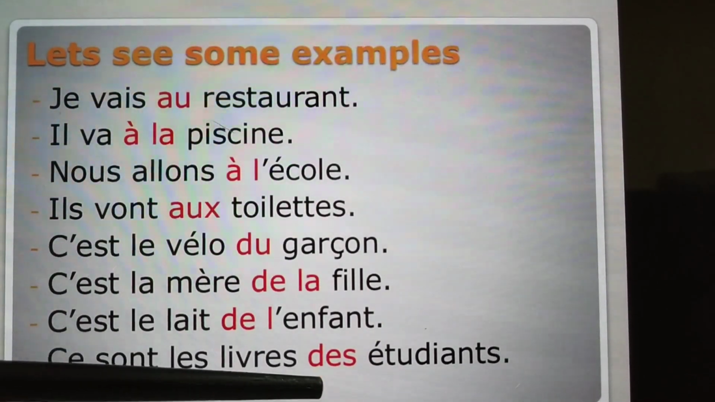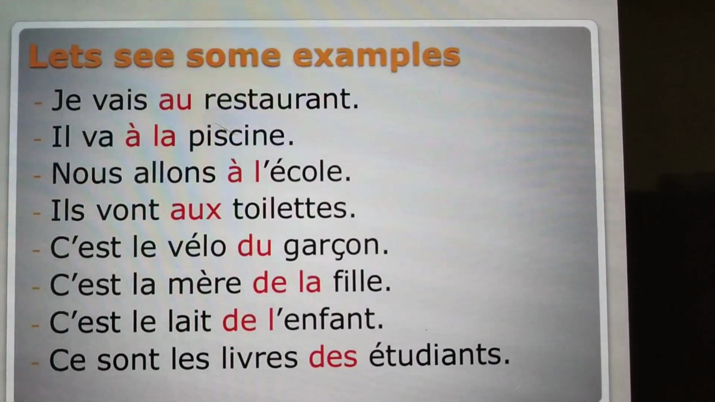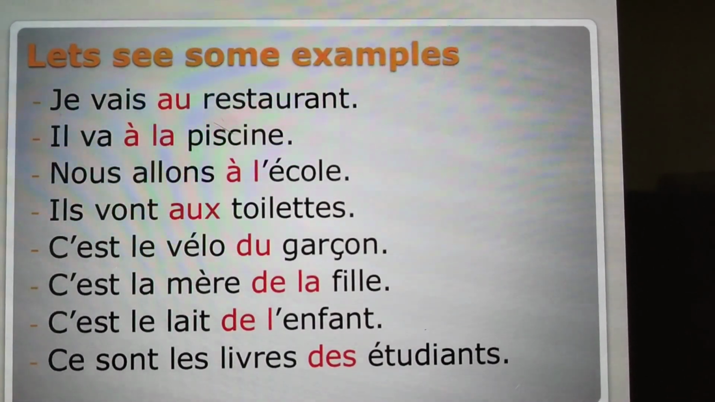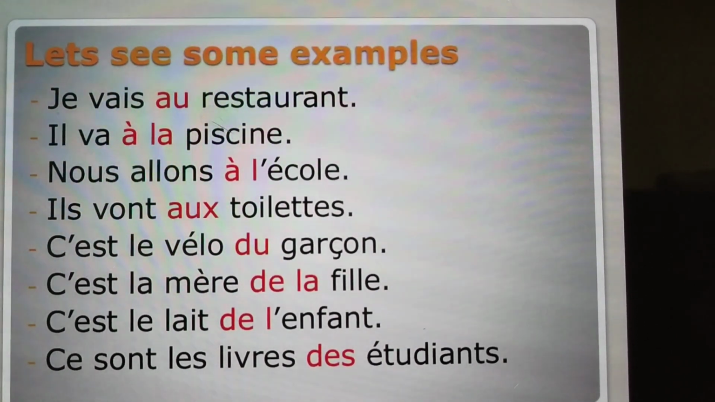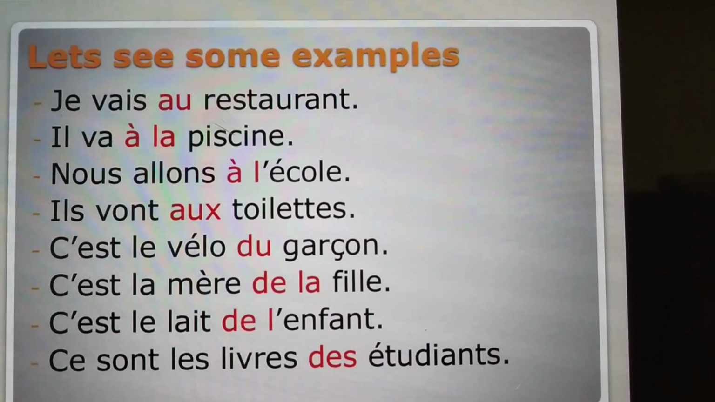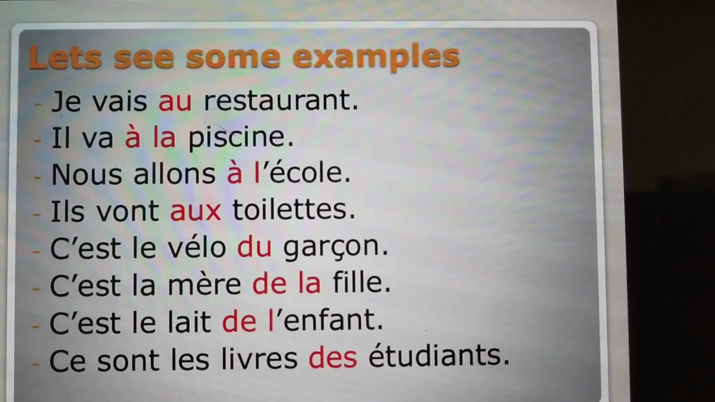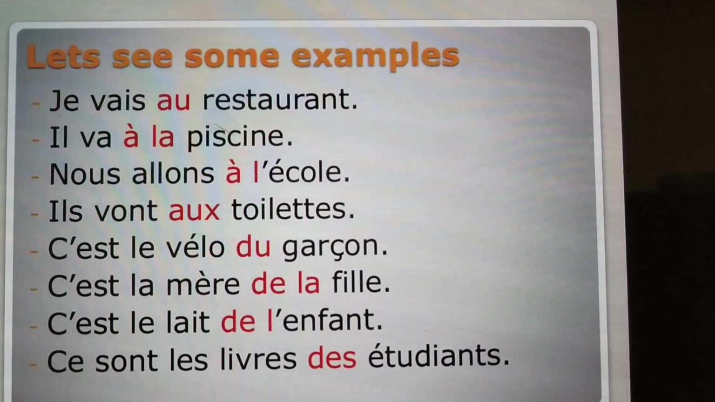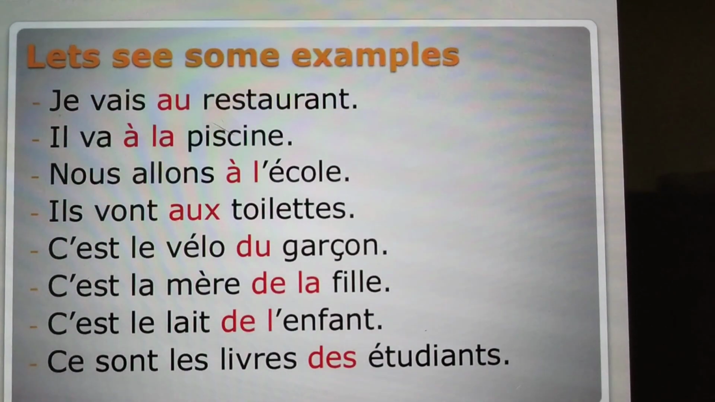We are using des. I hope it's clear how we are using it with the masculine: au and du. For feminine singular nouns: à la, de la. For a singular noun starting with a vowel or silent h: à l' apostrophe, de l' apostrophe. For the plural noun we have aux or des. Okay, is it clear? I hope.